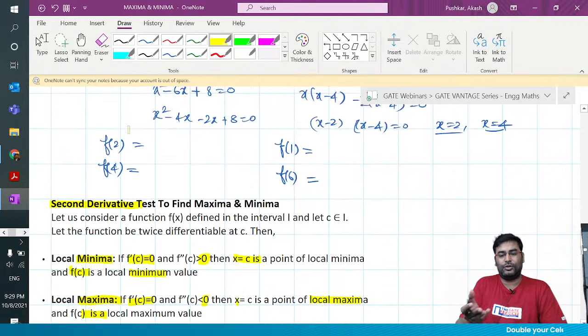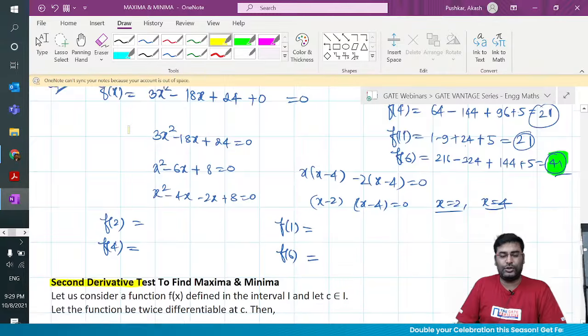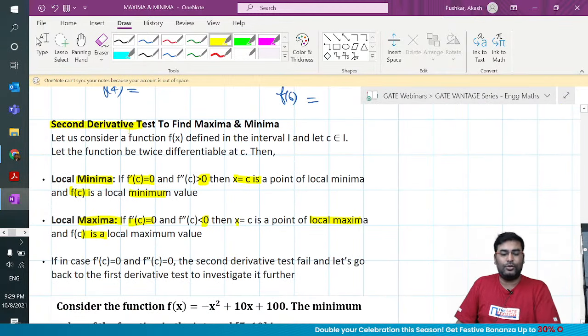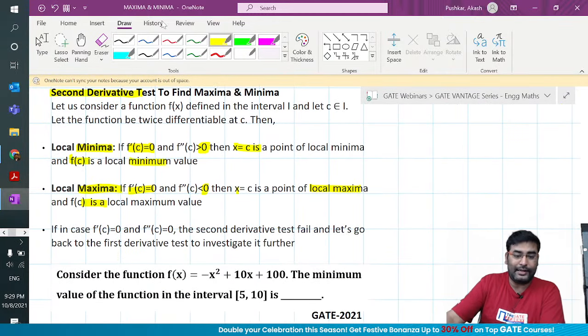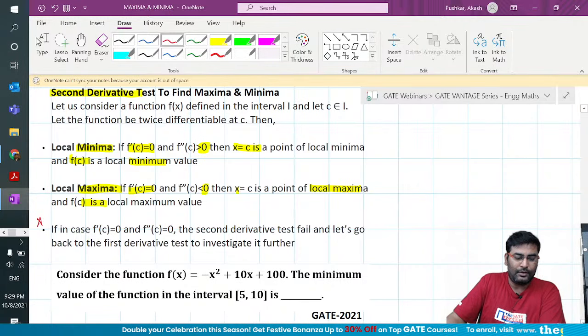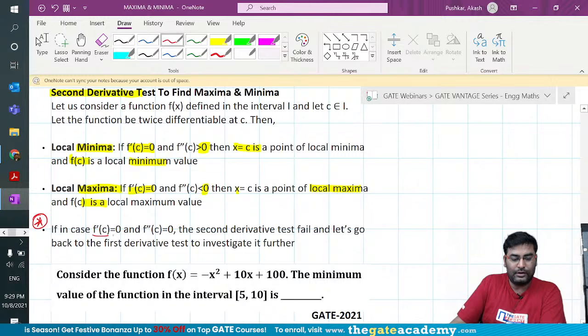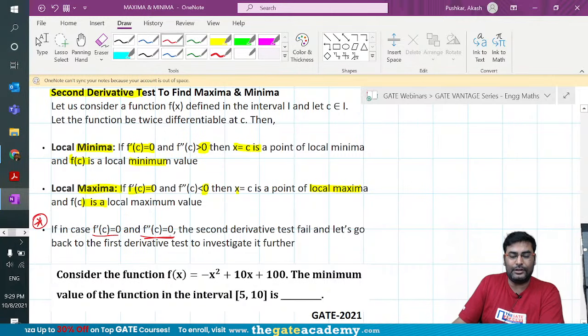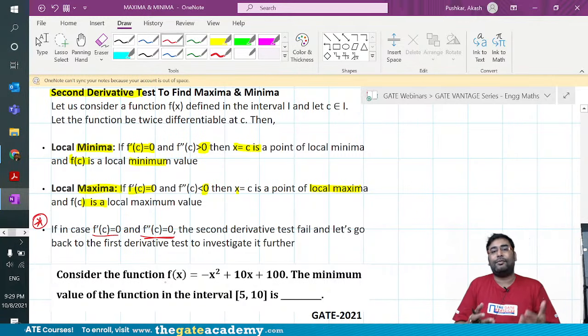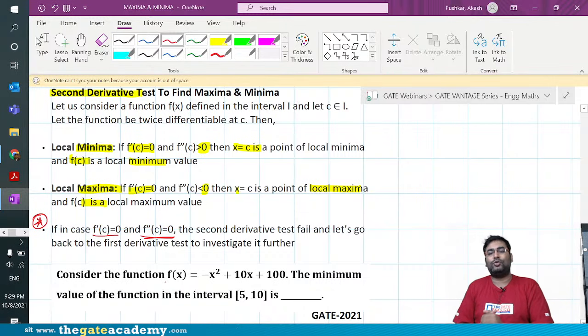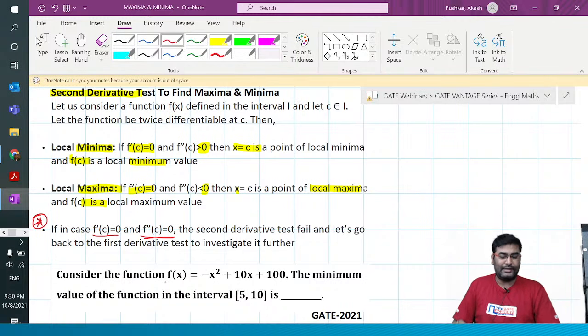Although we solved this question without it, sometimes it's good to know. Then there is a third case, the point of inflection, where both first and second derivatives are 0. Then the second derivative test fails and you go back to the first derivative test and investigate further. Make sense, guys?